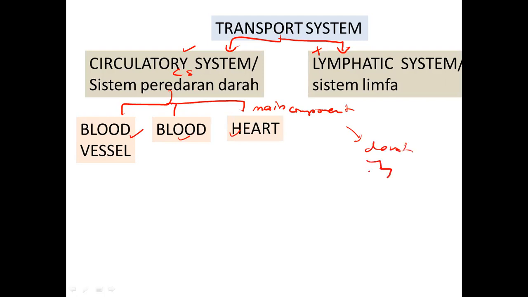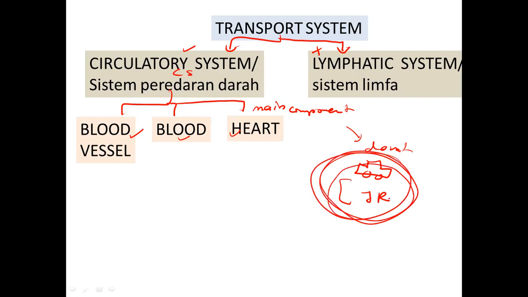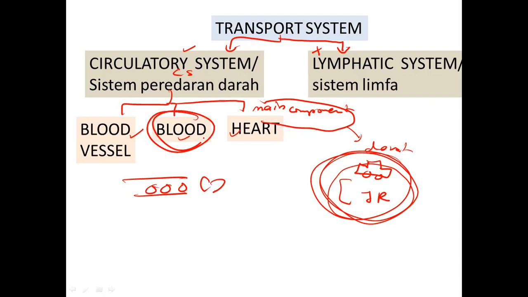Kereta pergi jalan raya, and kereta jalan raya benda tu lah komponen utama, benda tu lah paling penting kalau kita nak bergerak kan. So komponen utama dalam circulatory system, we need blood vessel, we need the blood, and we need the heart.